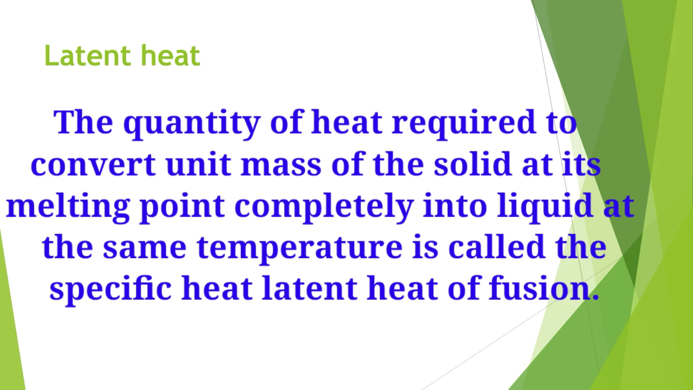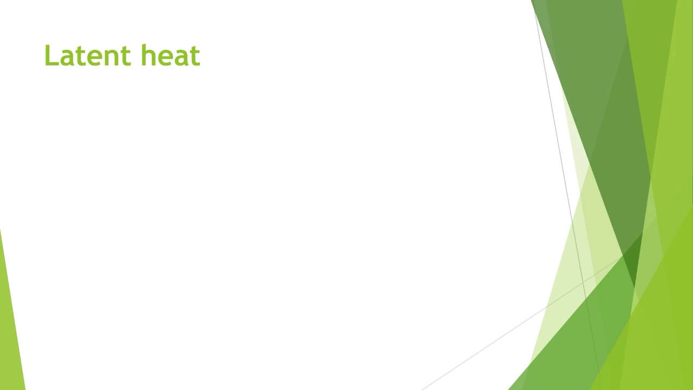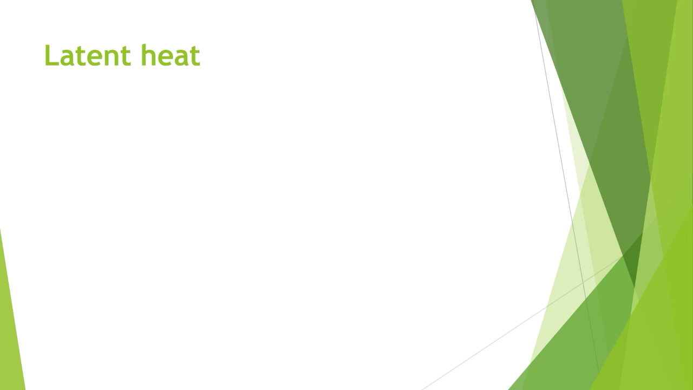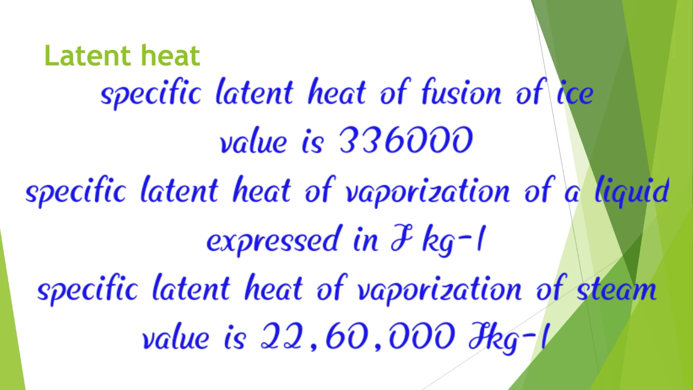The quantity of heat required to convert unit mass of the solid at its melting point completely into liquid at the same temperature is nothing but the specific latent heat of fusion. It is expressed in terms of joule per kg. Okay, then we are going to see about the specific latent heat of fusion of ice, the specific latent heat of vaporization of a liquid, and the specific latent heat of vaporization of steam.